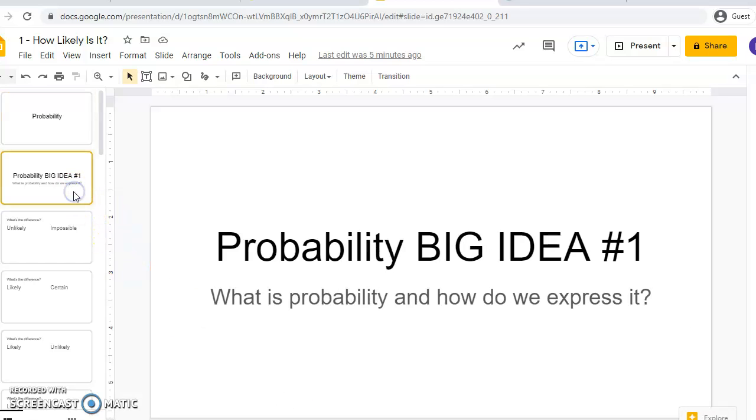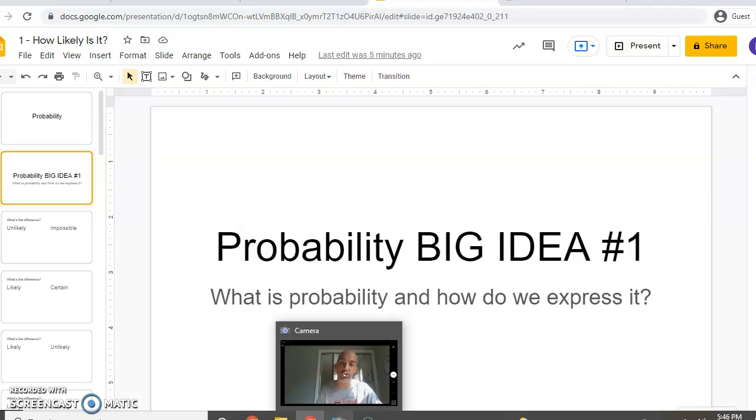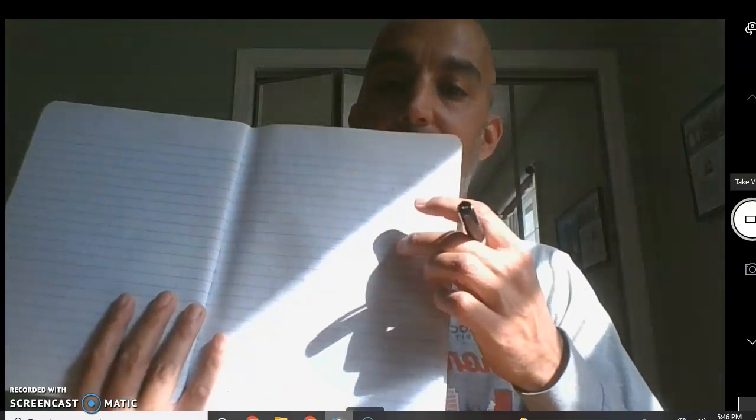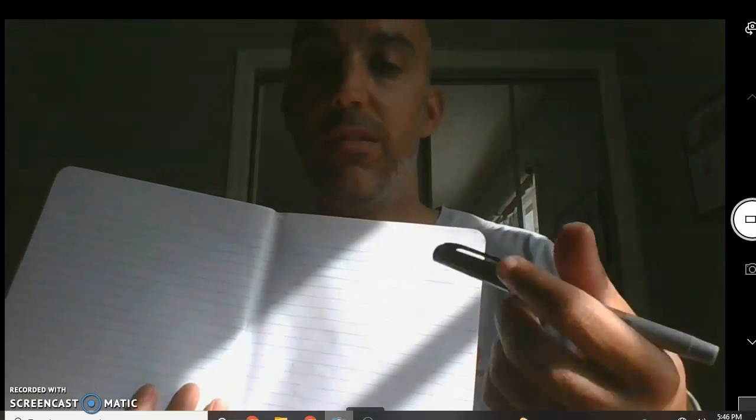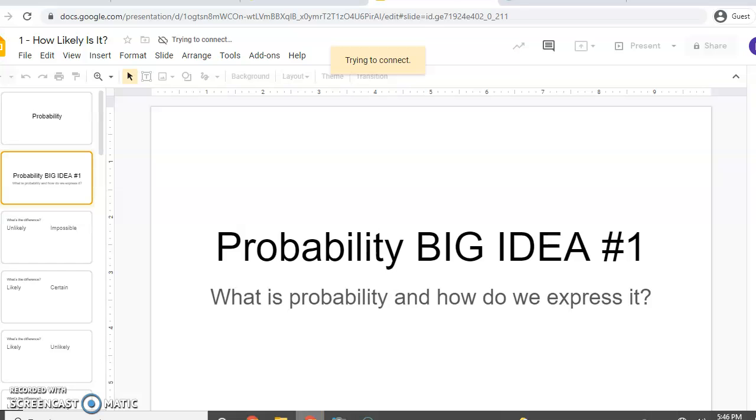And then we're going to do three big ideas on probability. Each will take a few lessons. The first big idea is this. What is probability and how do we express it? So I want that to get a page too, so everything's easy to find. So then turn to your next page or the back of that page and do big idea number one. What is probability and how do we express it? I will go back to the slide so you can see it.